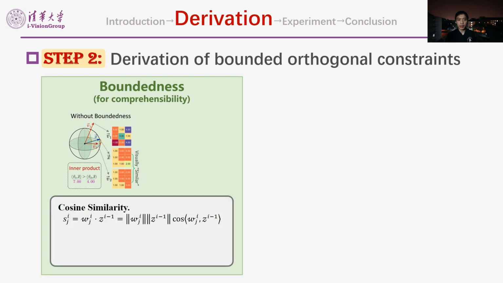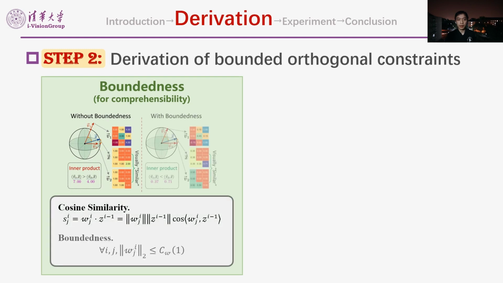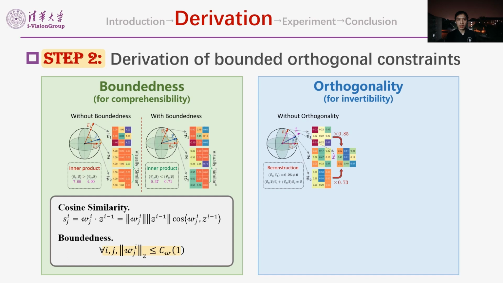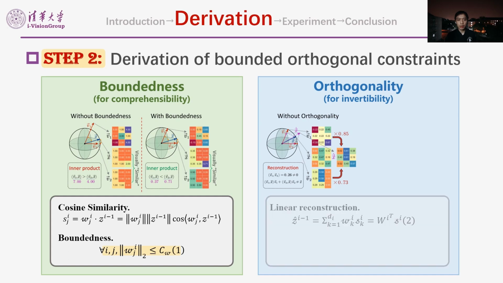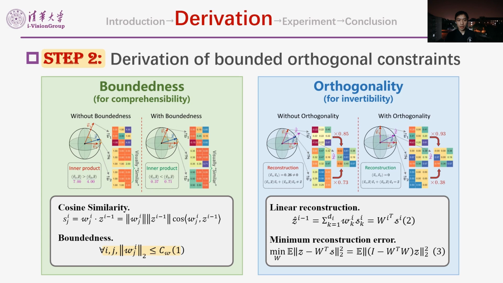To align activation with cosine similarity, we only need to restrict all weights in a hypersphere as equation 1, which we name boundedness. A number of approaches believe that a linear combination of weights can reconstruct the input as equation 2. However, such reconstruction is not guaranteed. Thus we formulate an objective to achieve the optimal reconstruction as equation 3 and derive the orthogonality condition.